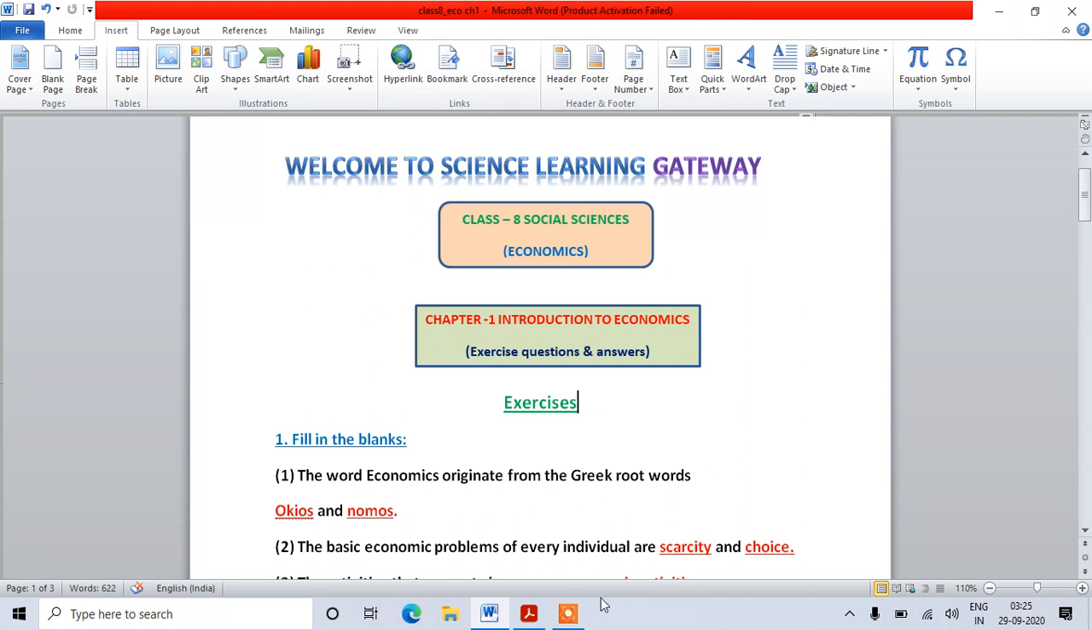In this tutorial, we are going to discuss class 8 social science economics chapter number 1, introduction to economics, question answers. In your textbook you have seen that in the exercise portion some fill in the blanks and some question answers are given. That I'm going to discuss today so that it will be easy for you to learn those question answers.